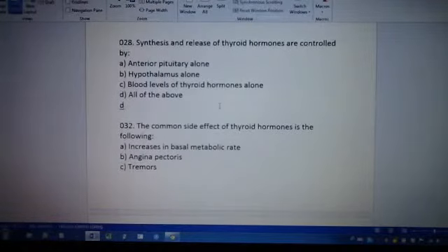28. Synthesis and release of thyroid hormones are controlled by A, anterior pituitary alone, B, hypothalamus alone, C, blood levels of thyroid hormones alone, D, all of the above. And the answer is D, all of the above. For synthesis and release of thyroid hormones, they are controlled by all of these: anterior pituitary, hypothalamus, blood levels of thyroid hormone.